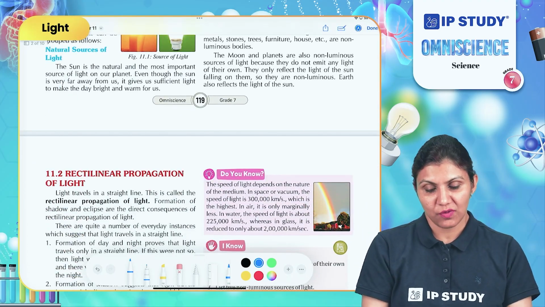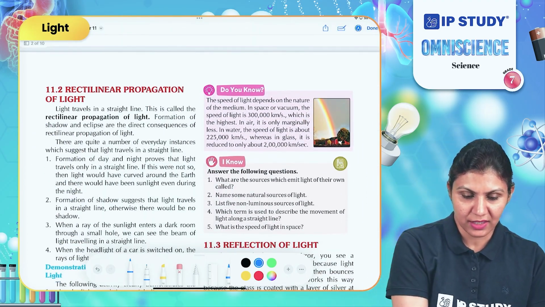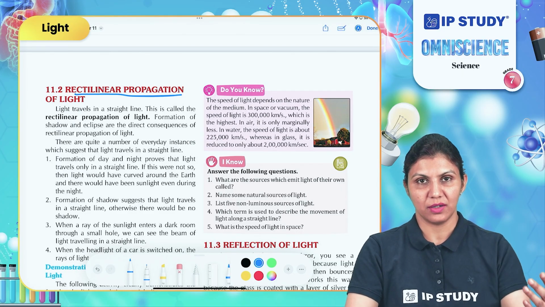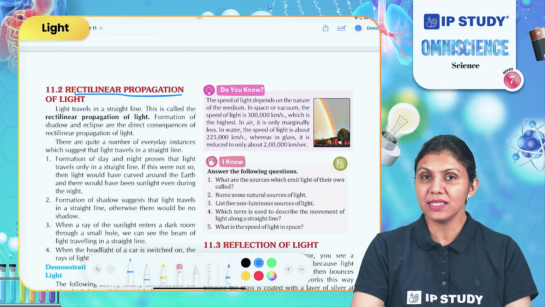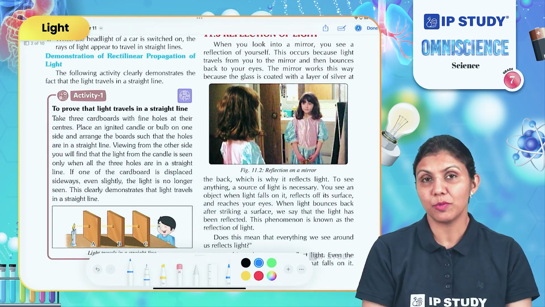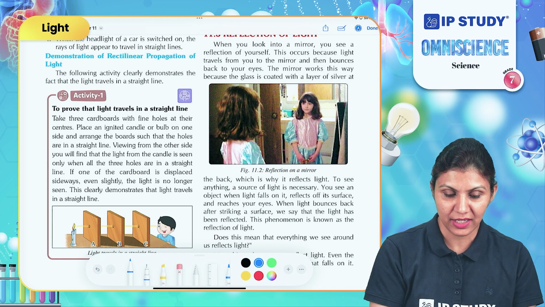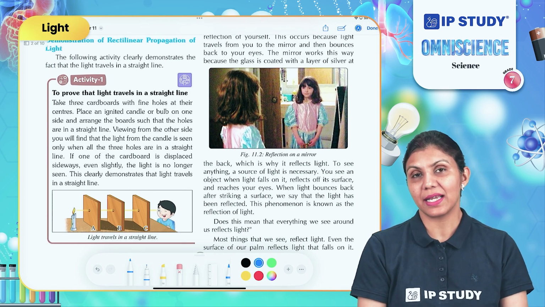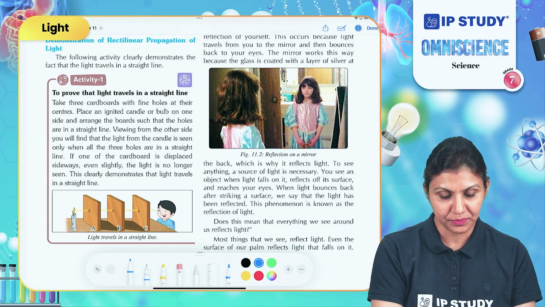Rectilinear propagation of light. What do you understand by the term rectilinear propagation? Propagation means moving forward and rectilinear means on a straight line. We can understand the rectilinear propagation of light through an activity here. In this activity, we need a candle which is a source of light.